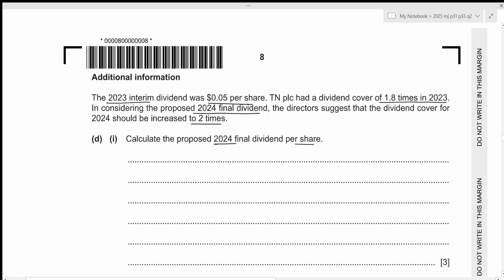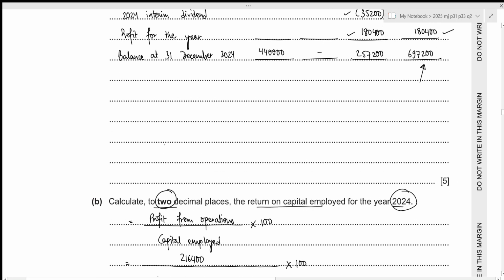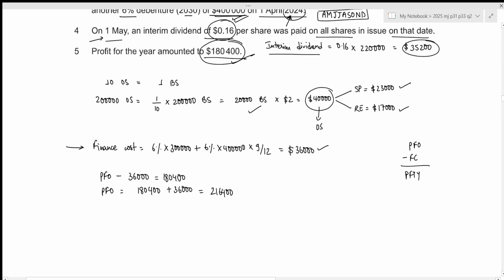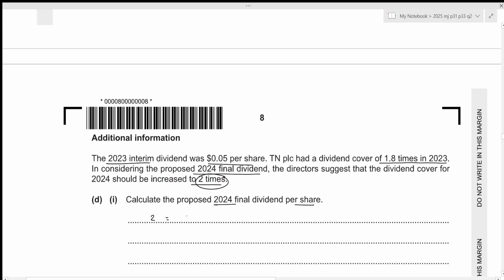Okay, so we just need to use the formula for our dividend cover. So dividend cover should be equal to 2 times. And dividend cover will just be our profit for the year divided by the total dividend for the year. We already have our profit for the year, which was 180,400. Let's write it down. So 180,400 divided by the total dividend. So the total dividend should just be 180,400 divided by 2, which results in the value of 90,200.